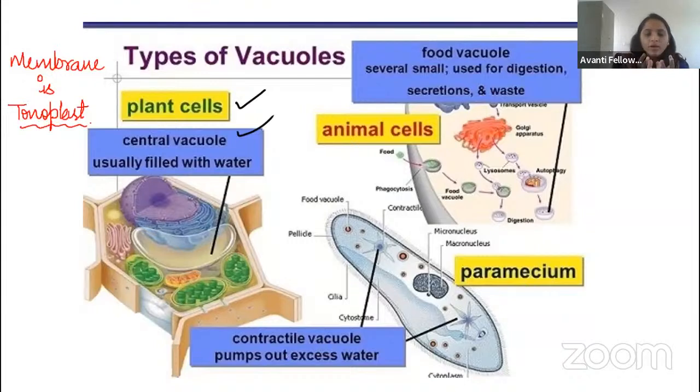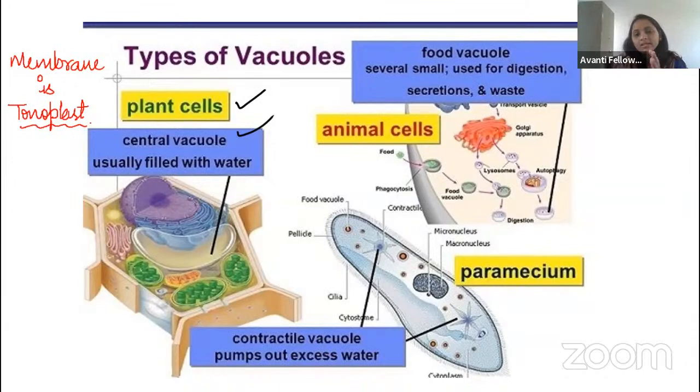Whenever the cell is in the flaccid stage, what will happen? The water from the cytoplasm will move out, and then from the vacuole also the water will move out. Likewise, it helps in osmoregulation. So that is in the plant.